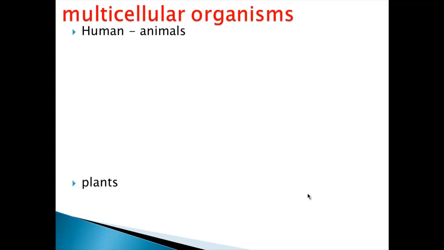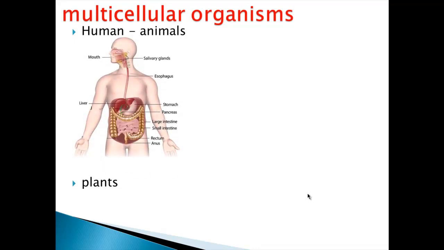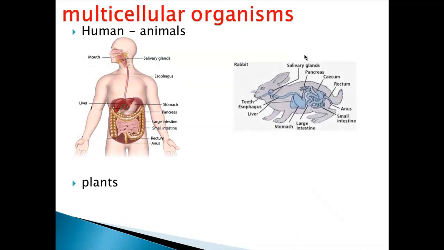If we look at the human body and the animal body, we will find that they have the same systems and the same organs. For example, the human body contains a digestive system, and the animal body also contains a digestive system. The human body contains stomach, liver, pancreas. Also, the animal body contains stomach, liver, pancreas. From here, we know that the human body has the same systems that the animal body has. So organs of human and the animal are the same.